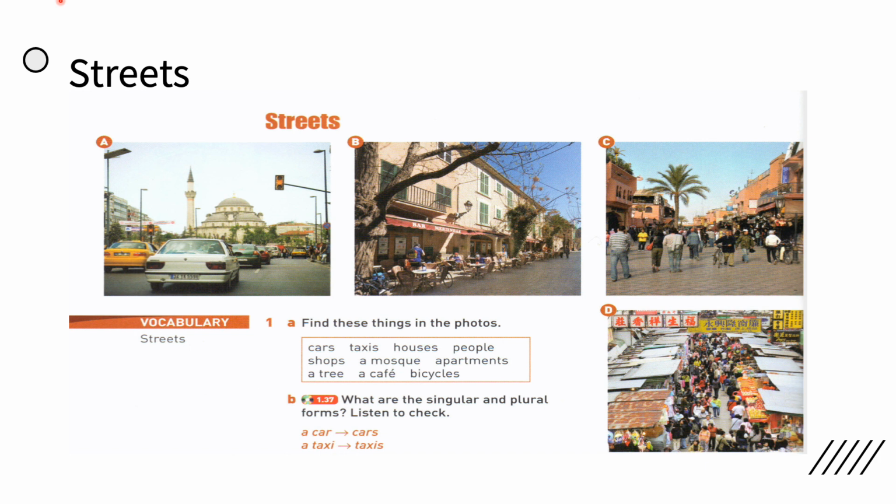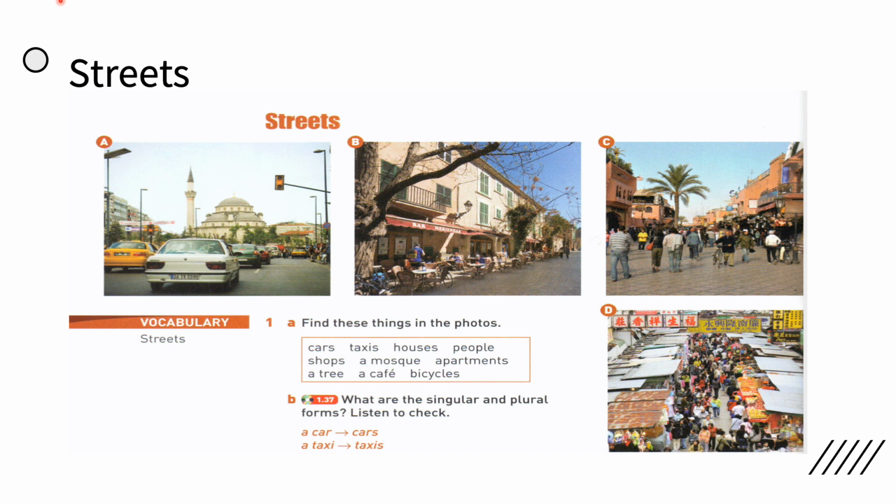Now let's discuss each picture one by one. In picture A, you can see cars, a taxi and a mosque. In picture B, you can see trees, a few people, and apartments. This is for sure a very quiet street. Whereas in picture C, this is a noisy street because you can see lots of people here. You can also see one tree and flats or apartments.